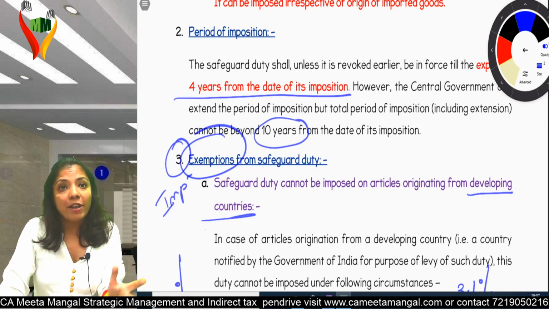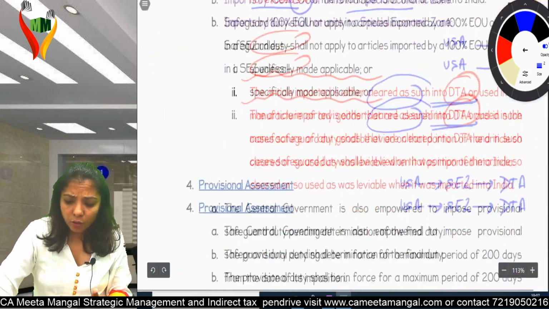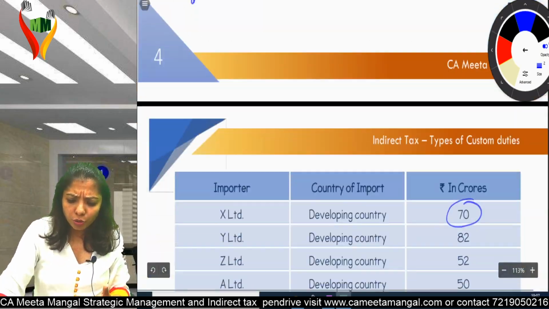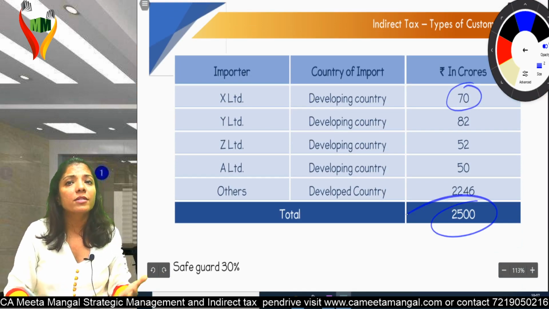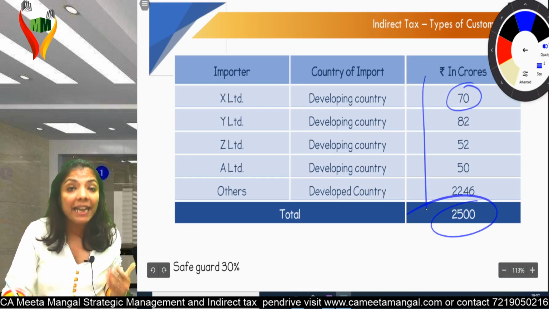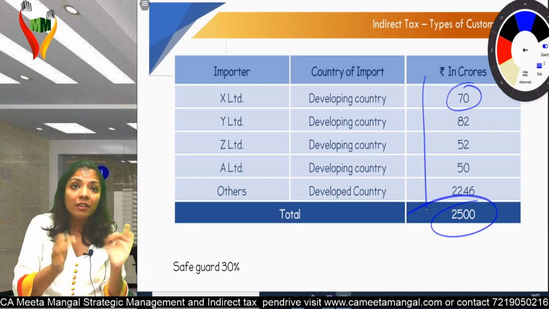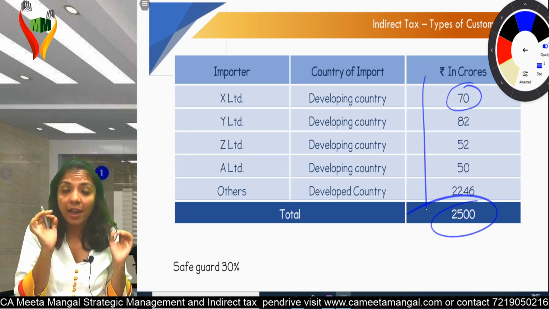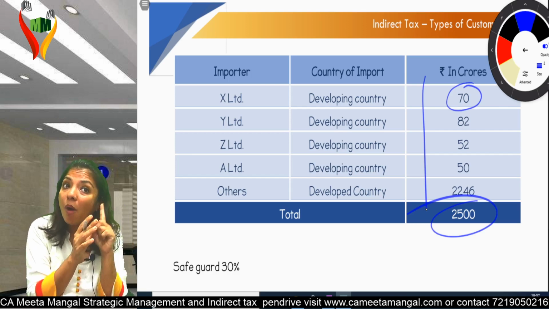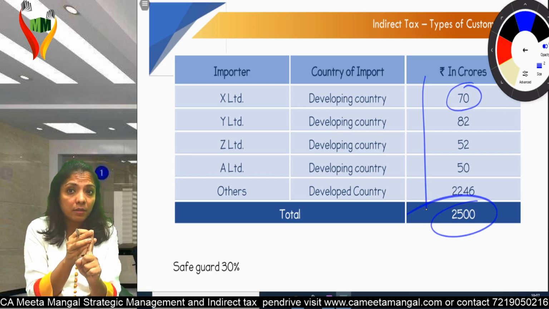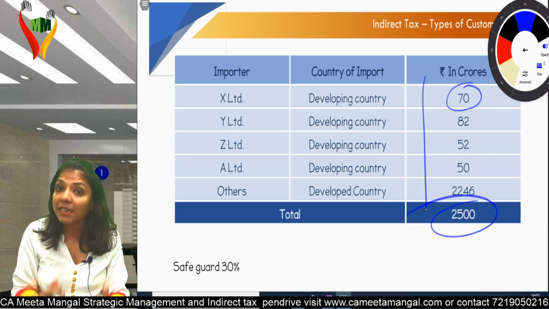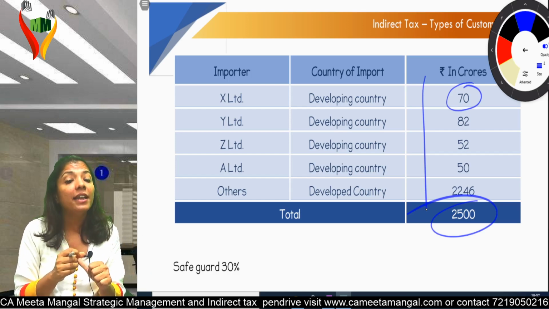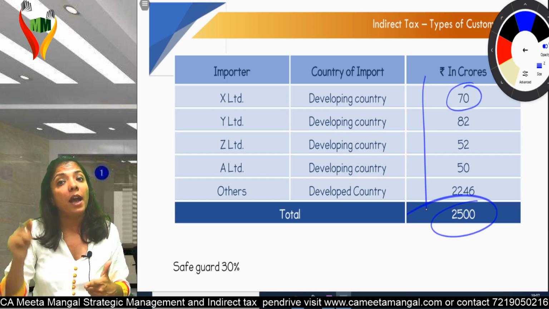For example, I've just discussed the example. Total import was how much? 2500. Then I went and saw each and every country from how much we have imported. I got to know the percentage. So when it's only one country, up to 3%. But when I'm importing from more than one developing country, then each country should be less than 3% and total should be up to 9%.